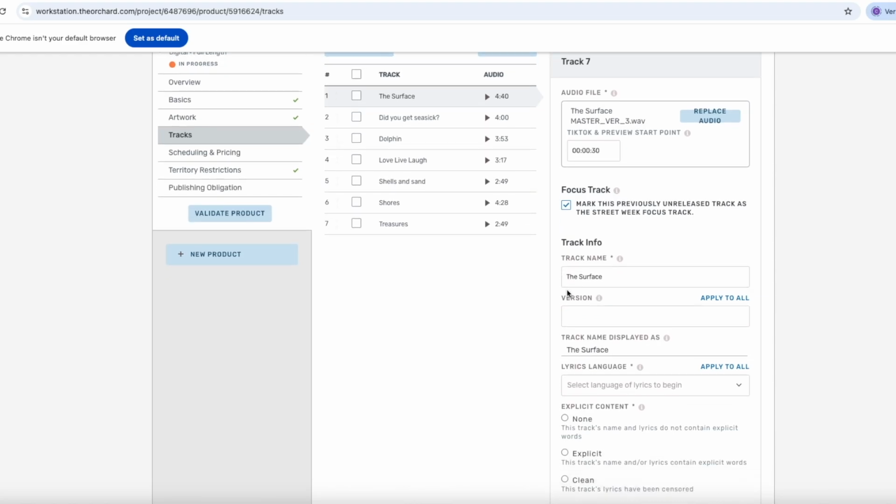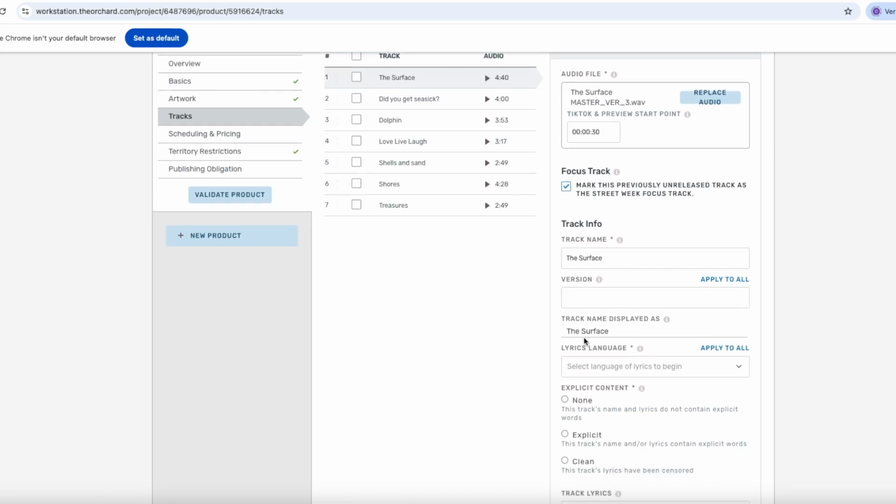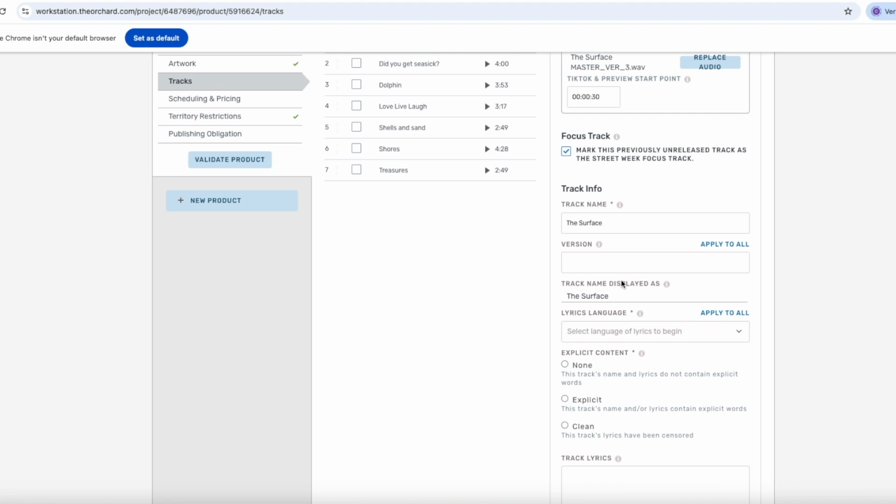The versions field should generally not be filled out here, since this is an original album. You can check the versions guide in the video description below if you're unsure. Track name displayed as shows how the track title will appear on streaming platforms.